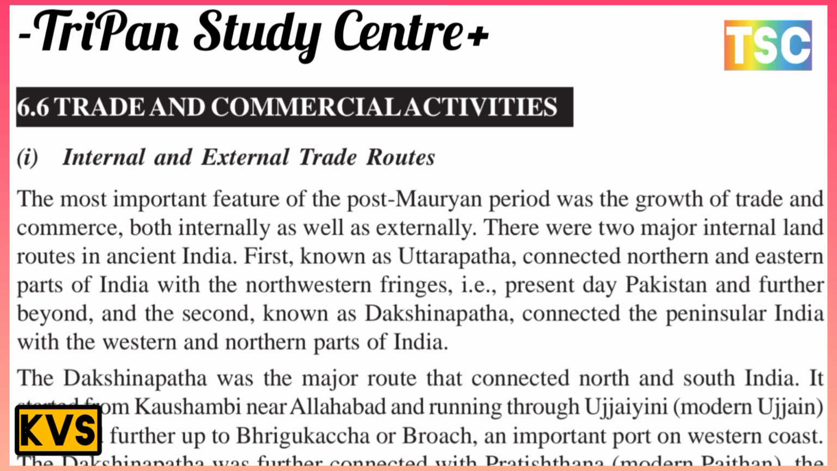Both internally as well as externally, there were two major internal land routes in ancient India. The first was known as the Uttarapatha, which connected the northern and eastern parts of India with the northwestern regions, present-day Pakistan, and further Baluchistan. The second was known as the Dakshinapatha, which connected peninsular India with the western and northern parts of India.